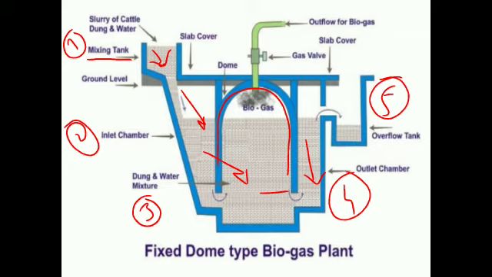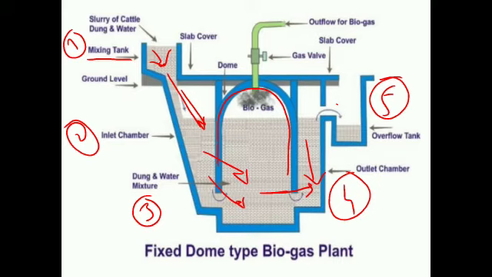Let us again see in short. The first one is the mixing tank, the second one is the inlet chamber, and the mixing tank opens into the inlet chamber. The third one is the digester, where the inlet chamber opens. The fourth one is the outlet chamber; the digester opens into the outlet chamber. And the fifth one is the overflow tank; the outlet chamber opens into the overflow tank. So these are the major 5 sections. This is about the construction of the biogas plant.